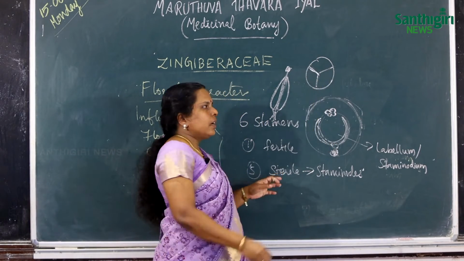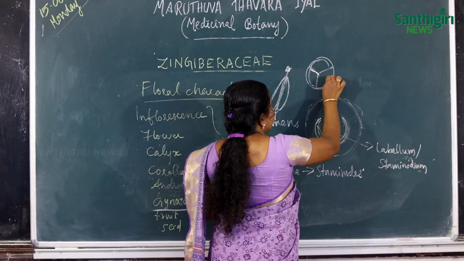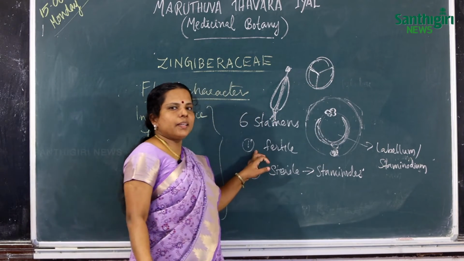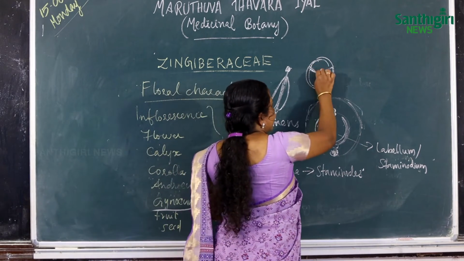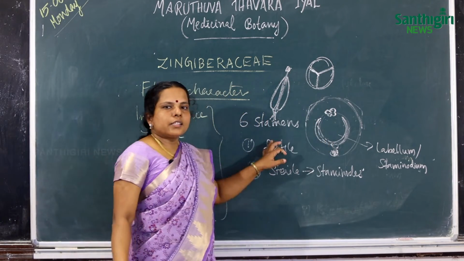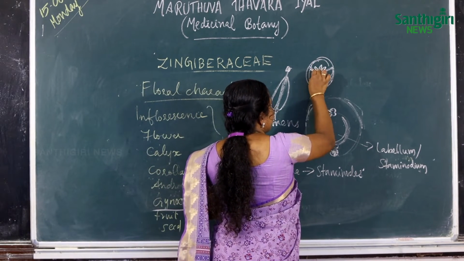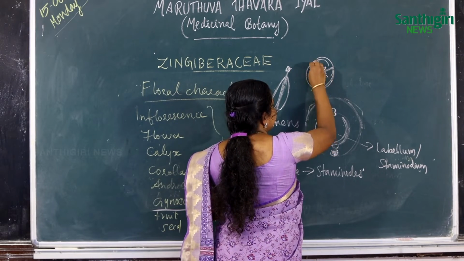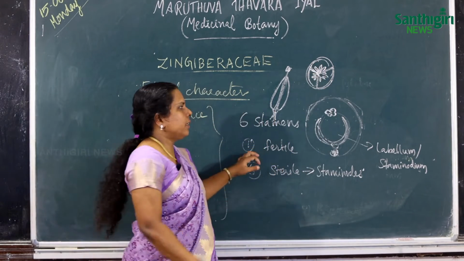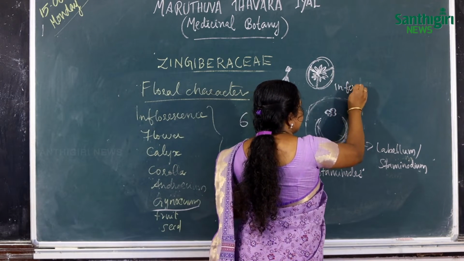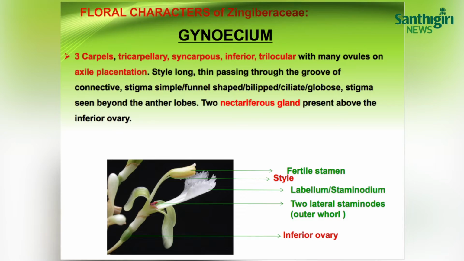That is, the ovary is tricarpellary and also syncarpous, and trilocular, and it consists of a large number of ovules and they are arranged on axile placentation, and the ovary is inferior. So these are all about its gynoecium. Gynoecium consists of 3 carpels, tricarpellary, syncarpous, inferior ovary with numerous ovules on axile placentation.